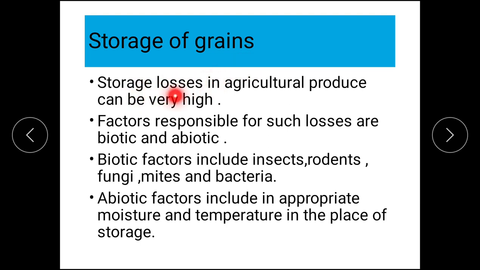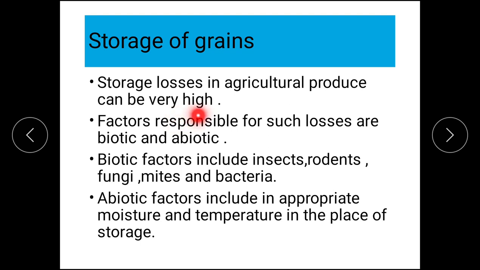Storage losses in agricultural produce can be very high. After working hard, after giving best irrigation, spending so much money on electricity, running pumps, fertilizers, pesticides, weedicides, everything, getting good quality seeds, if during storage loss is there, then these losses can really be very high.